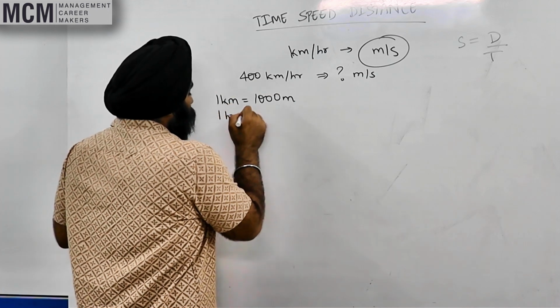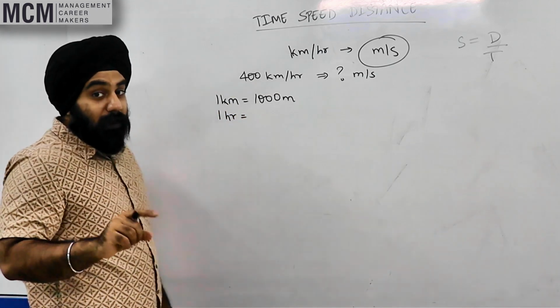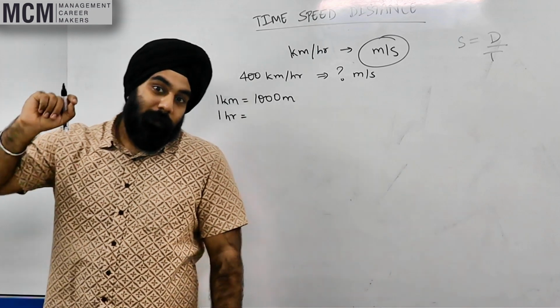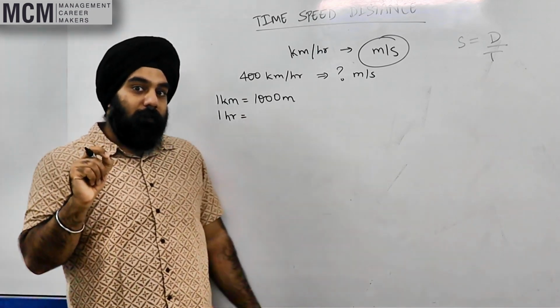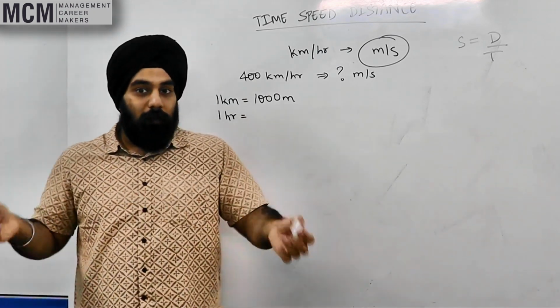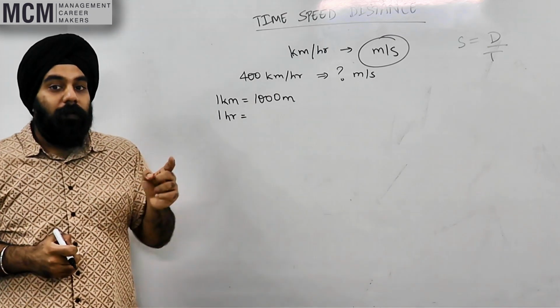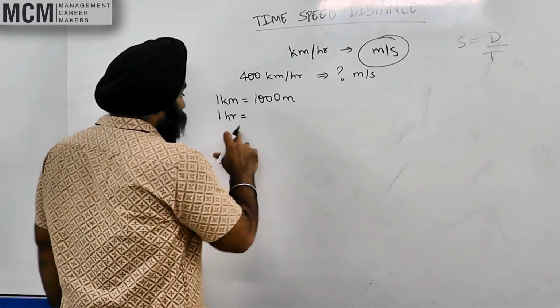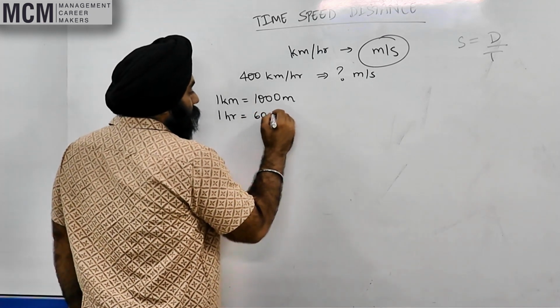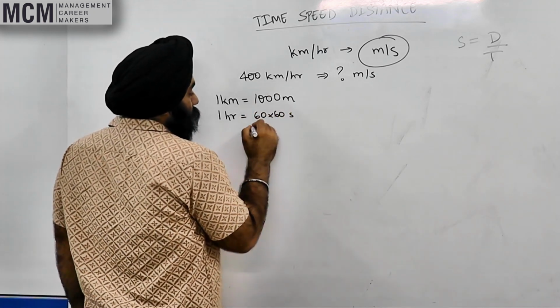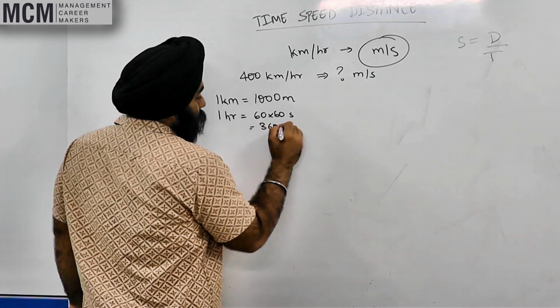Now 1 hour is equal to how many seconds? Please be careful, I have asked you seconds. 60 seconds is the wrong answer. 1 hour is 60 minutes. 1 minute is 60 seconds. So 1 hour is 60 into 60 seconds, which is 3600 seconds.